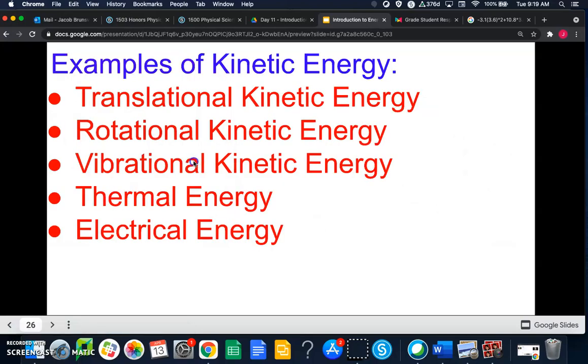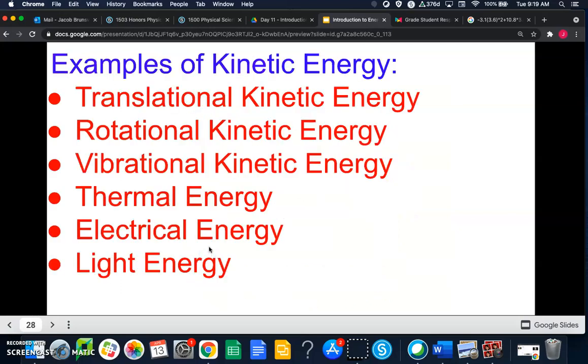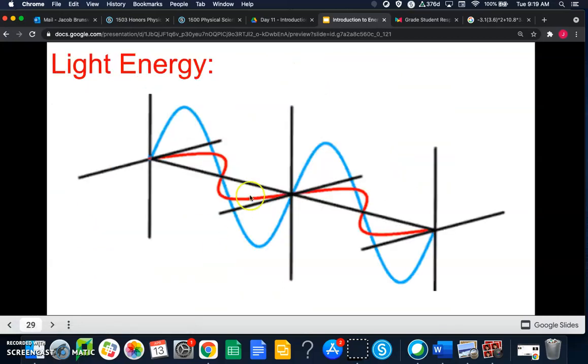Electrical energy, so that's like electrons moving through a circuit, right? So that's another form of kinetic energy, electrons moving through a circuit. And then light energy, right? Remember that light is just a little particle moving in a wave pattern through space. We call that particle a photon.